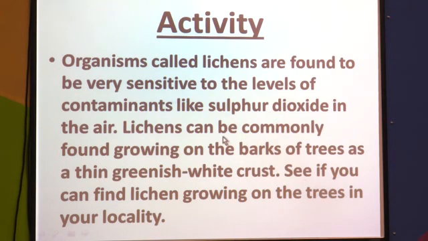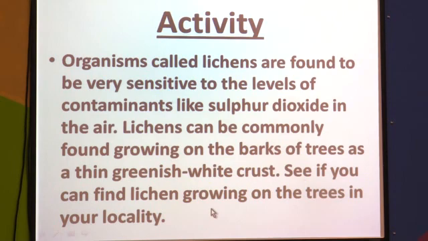Lichens can be commonly found growing on the barks of trees as a thin greenish white crust. So, a thin greenish white layer is seen on the bark of the trees. That is nothing but the growth of lichens there.